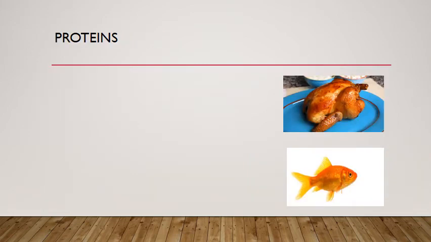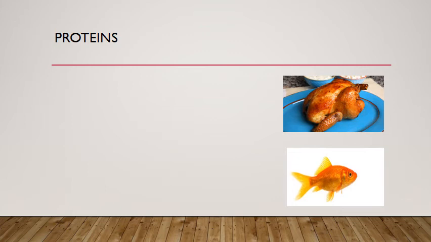Now we will talk about protein. Proteins are called bodybuilding food for us, which helps in the growth of our body, so they are very important for us. If we are children, at the stage of a child we need to grow, which means we need growth of our body. So proteins are very important for our body.